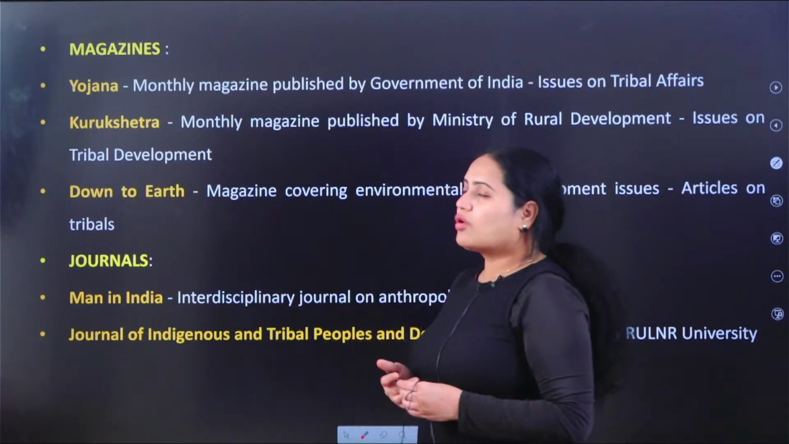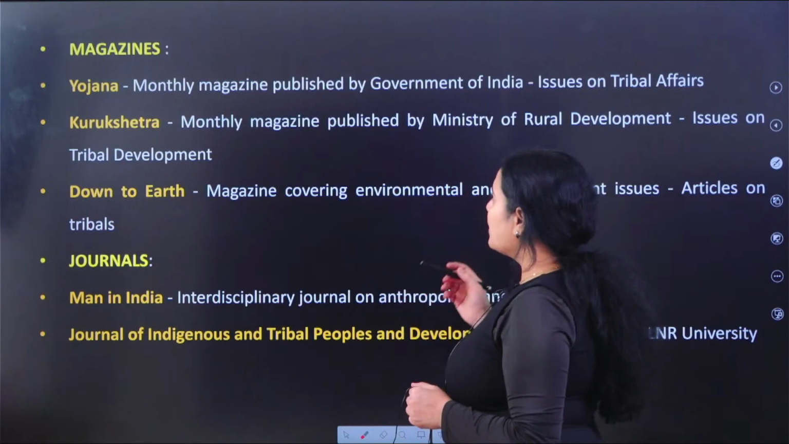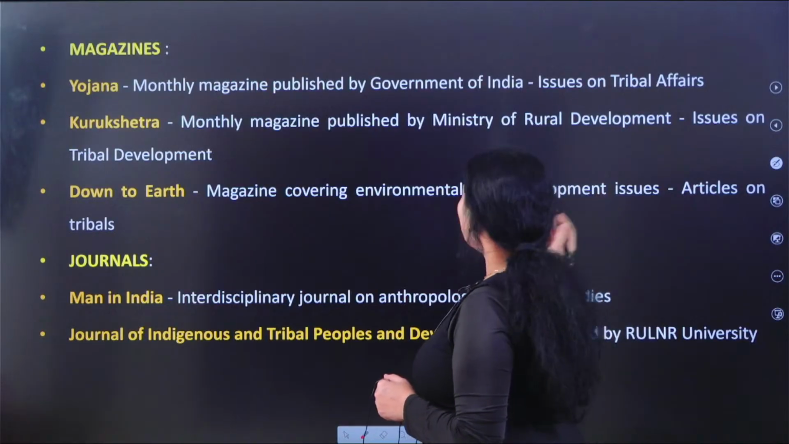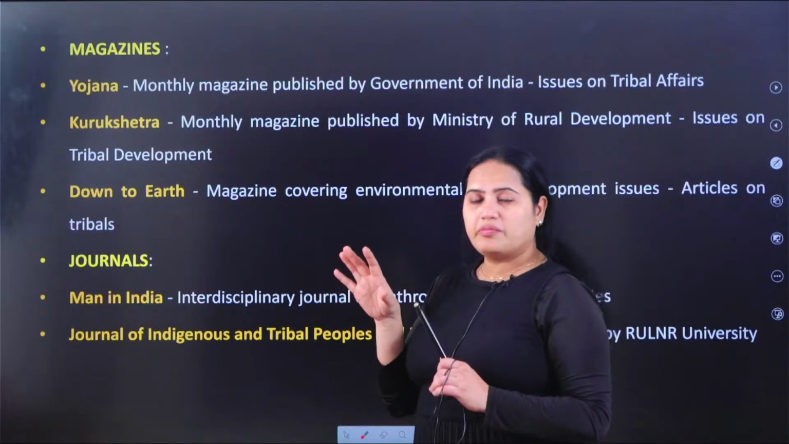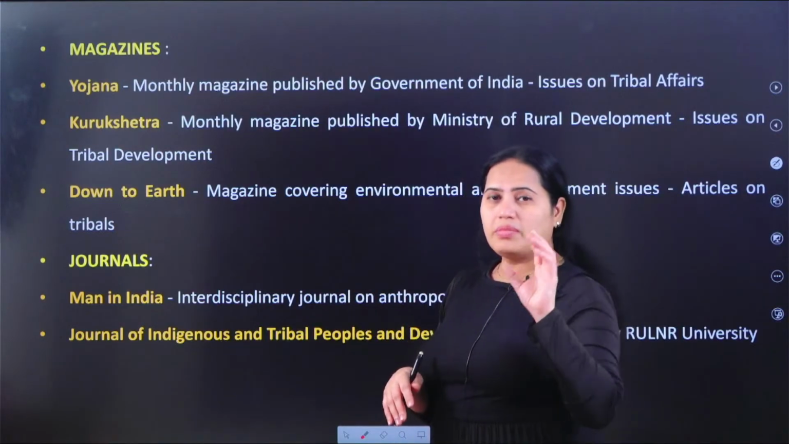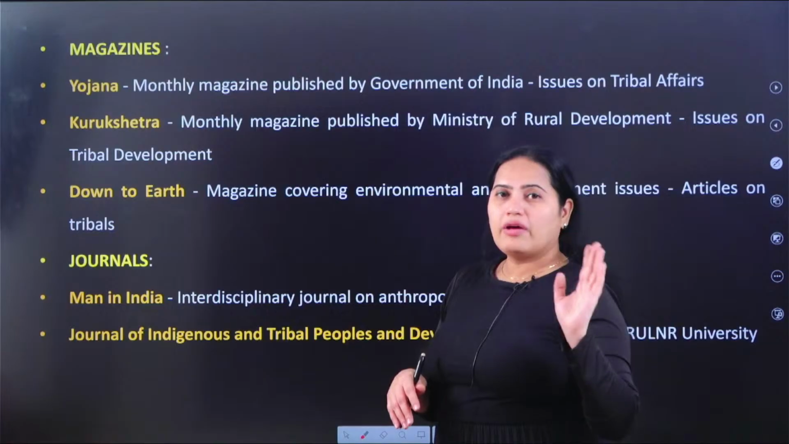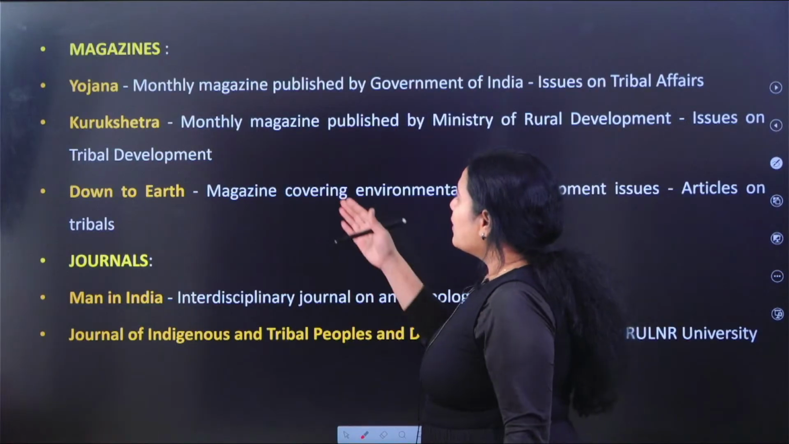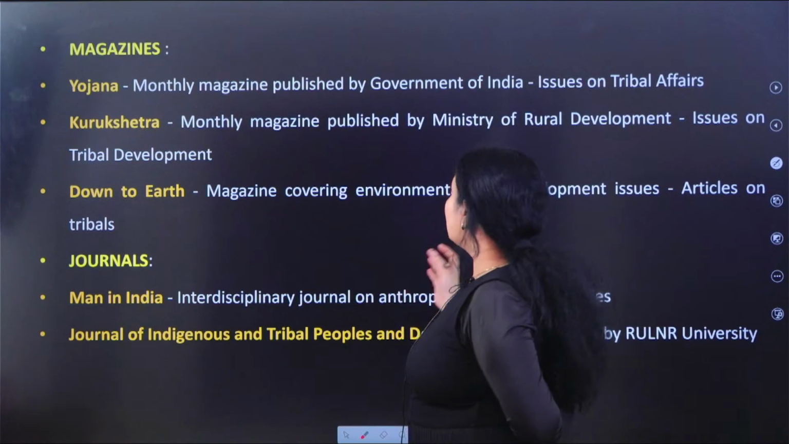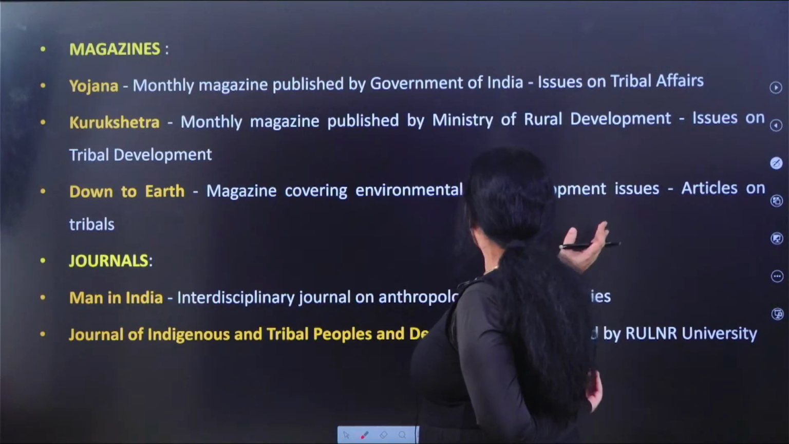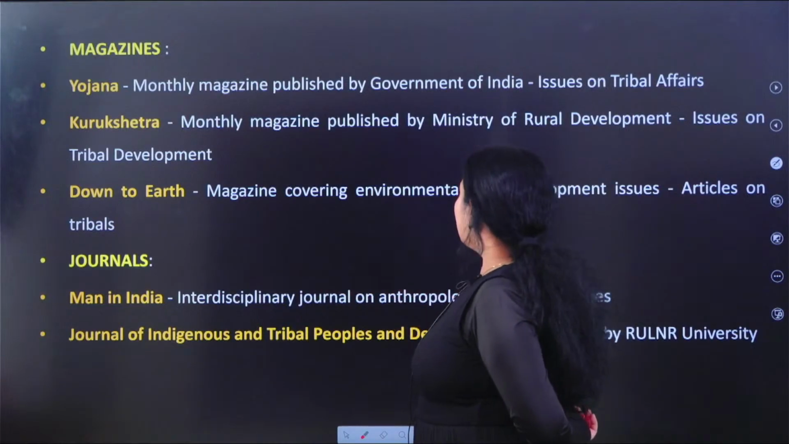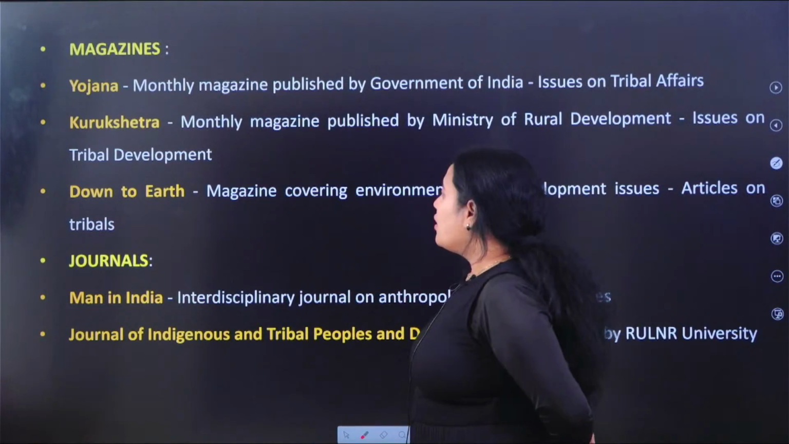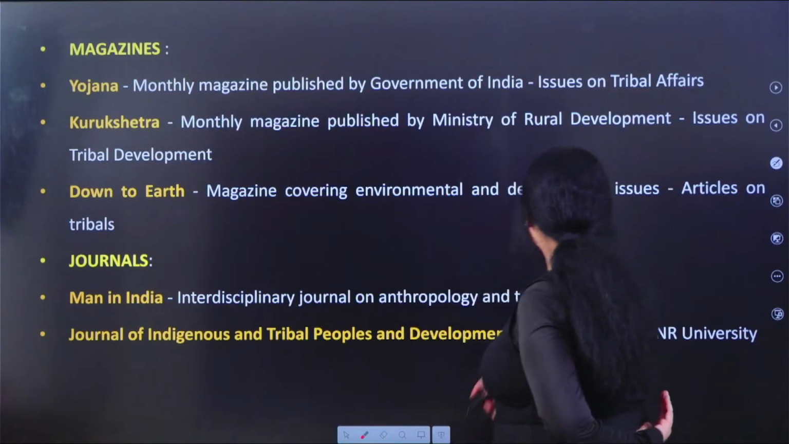And if you are talking about magazines, we have Yojana, a monthly magazine published by the Government of India. In Yojana and Kurukshetra, many articles are printed, but please be picky about what you should read and what you should not. Kurukshetra is also a monthly magazine published by the Ministry of Rural Development, with issues on tribal development. And Down to Earth magazine covers environmental and development issues. Journals: Man in India, Journal of Indigenous and Tribal Peoples and Development.